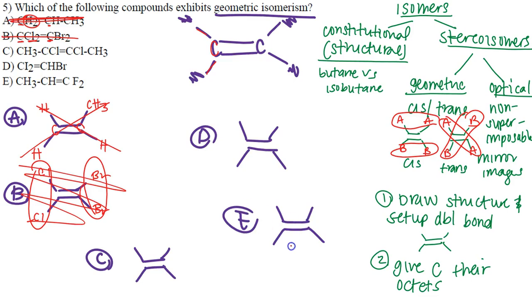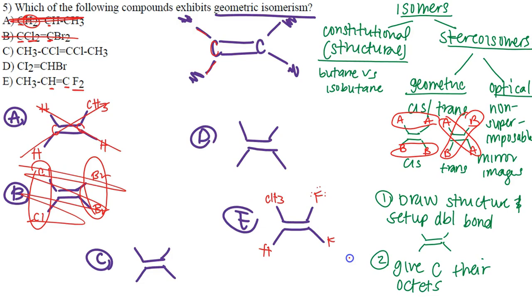Let's go to letter E. Well, letter E, we have a methyl group, CH3, and then we have this carbon bonded to a hydrogen. We also have this carbon double bonded to this carbon, which has two single bonds to fluorines. Now, of course, with chlorines and fluorines, we would have all of the lone pairs, but for this kind of question, I'm not worried about lone pairs.